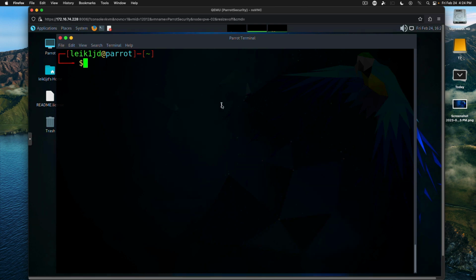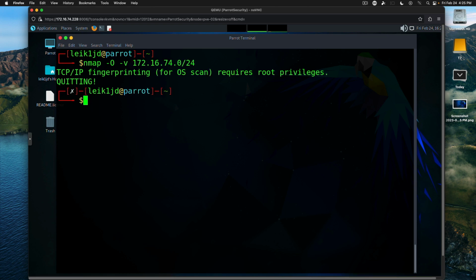So we'll run one final scan, and we're going to do nmap -O -v, lowercase v, and we're going to do my subnet. And here's another opportunity for a learning situation. This particular scan requires root privileges.